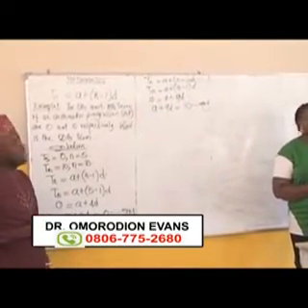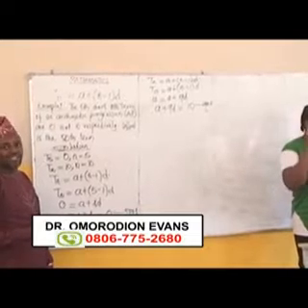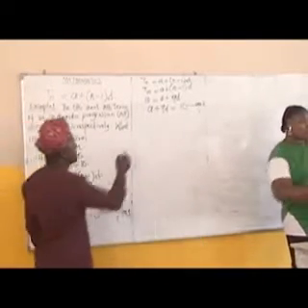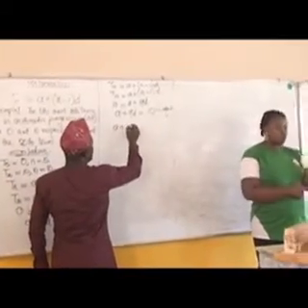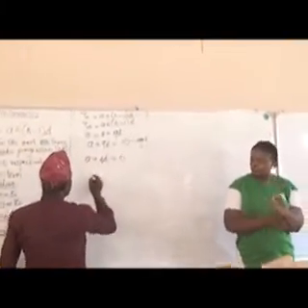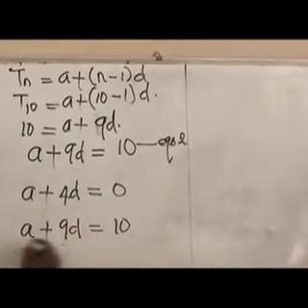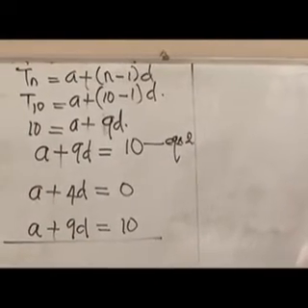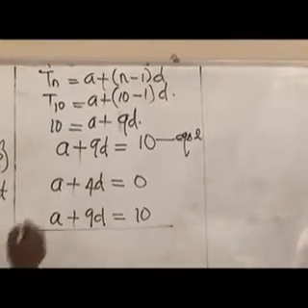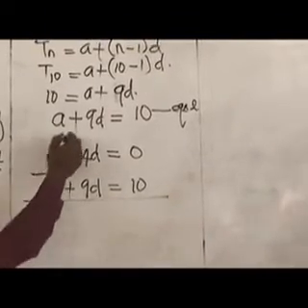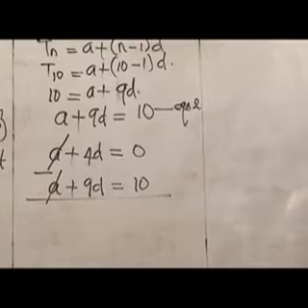We can combine equation 1 and 2 together, subtracting equation 2 from equation 1. So let's see how we go about that. a plus 4d equals 0, a plus 9d equals 10. Subtracting these two equations from each other, we'll be able to get the values we are looking for. So put your minus there, subtraction. So a minus a will knock out by way of elimination.